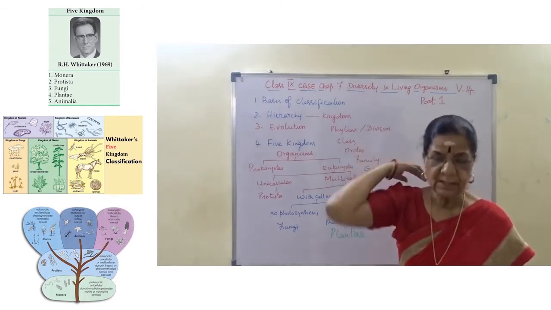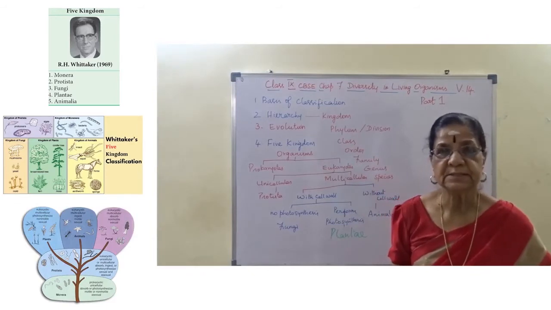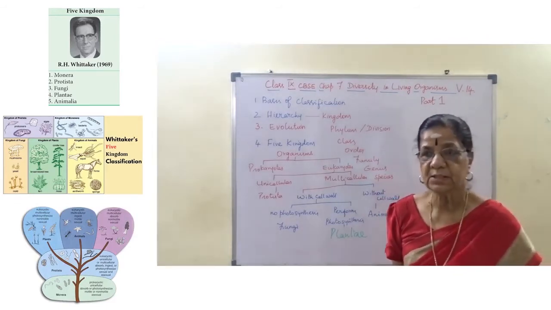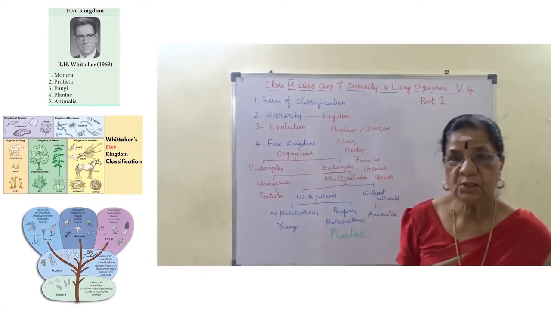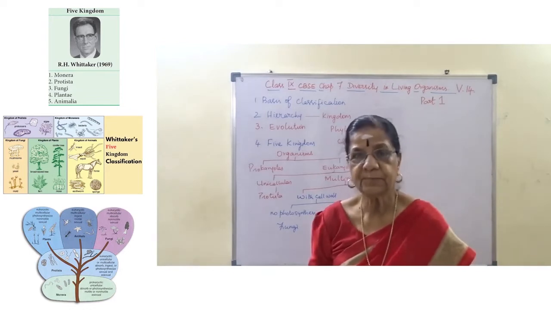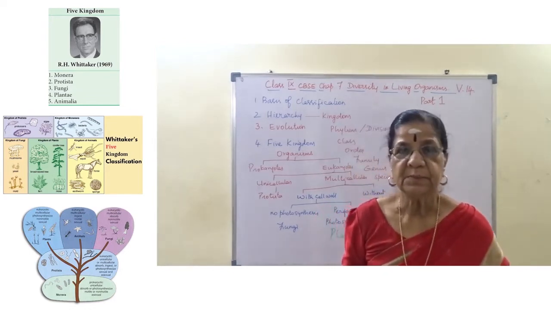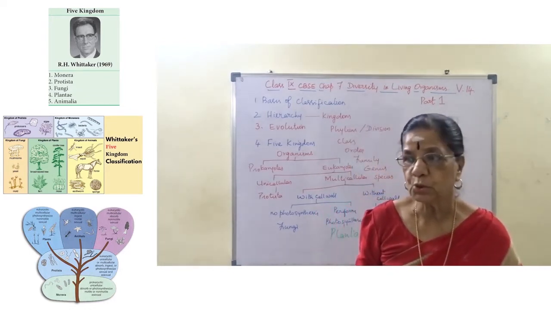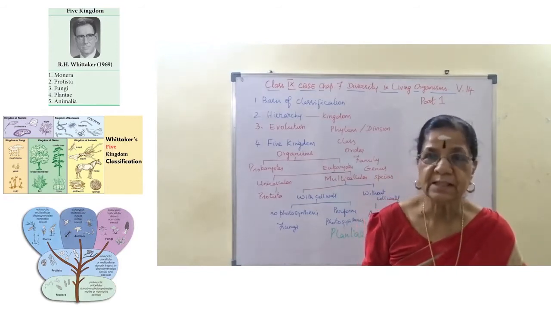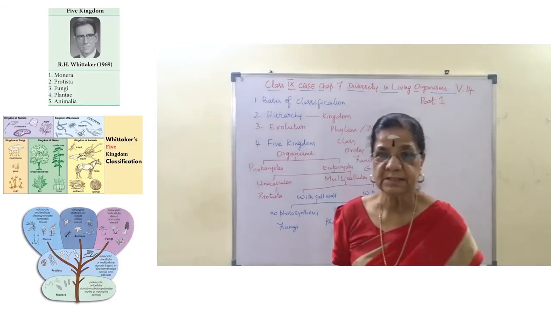For example, things around us. We have living and non-living things. Now when we take non-living things, at home we have table, chair, book, door, mat, cot. They are all non-living things.